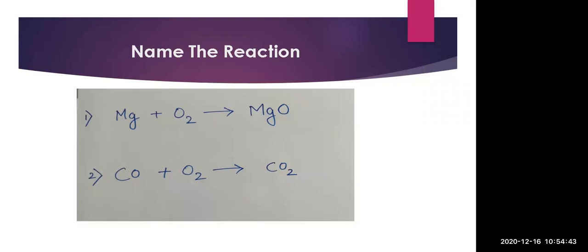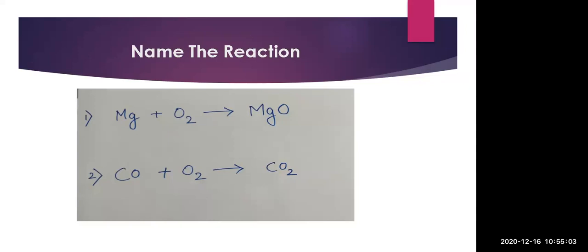And we can call it an oxidation reaction. Why? Because oxygen is added in Mg. So this can also be called an oxidation reaction. Only oxidation, not reduction. So here it is a combination reaction and oxidation reaction. Then next comes the CO plus O2.